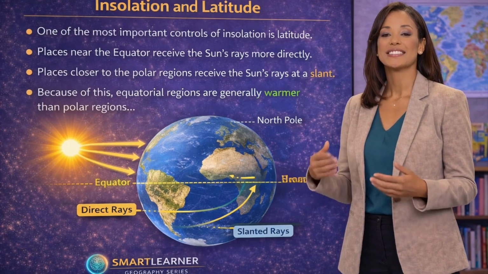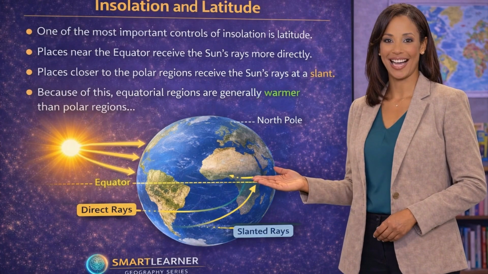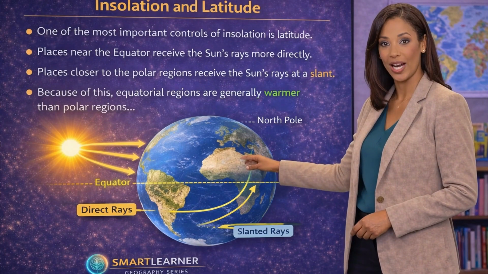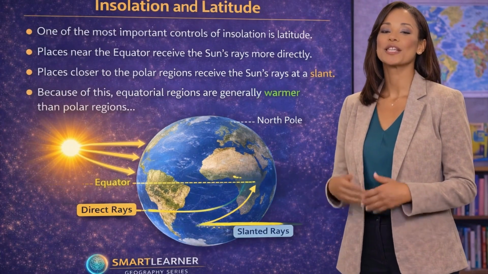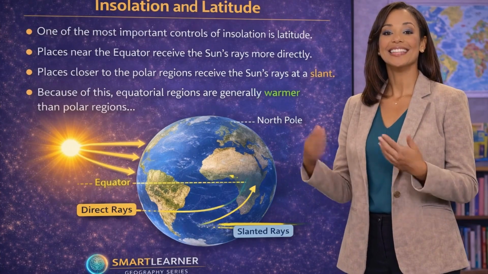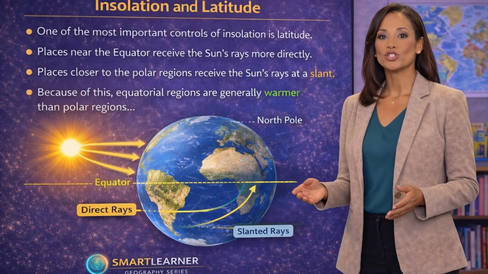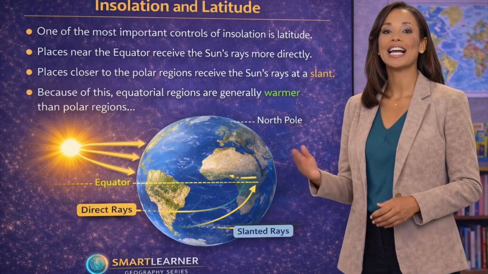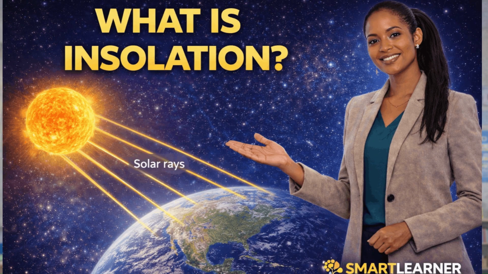When the sun shines directly through the window, the light falls on a small area and the heating becomes stronger. But when the sun shines at an angle, the light spreads across a larger area and the heating becomes weaker. In the same way, equatorial regions receive more concentrated solar energy and are generally warmer than polar regions.